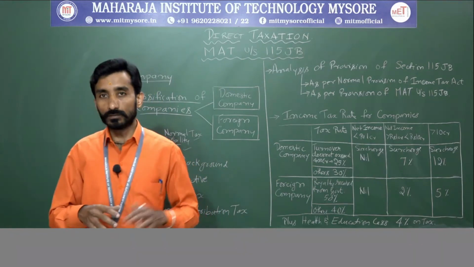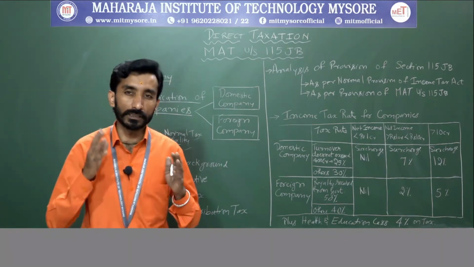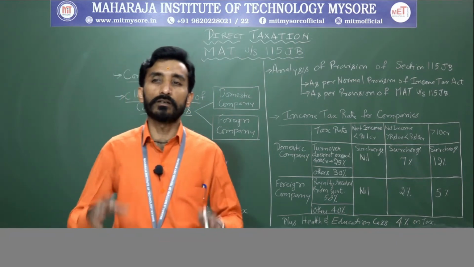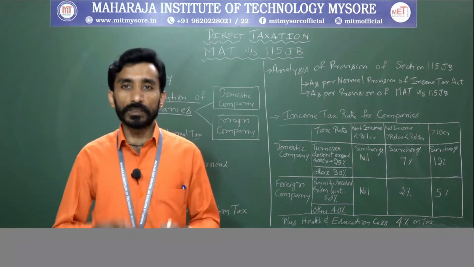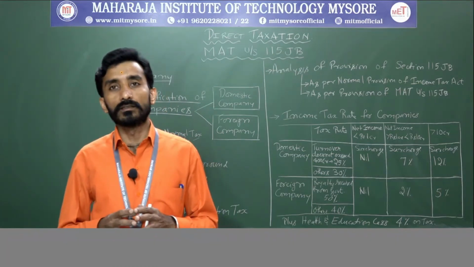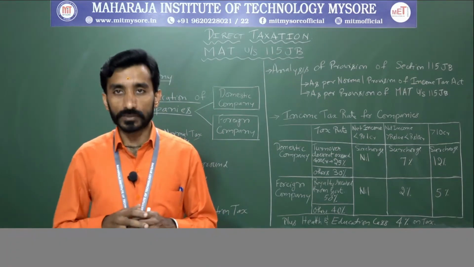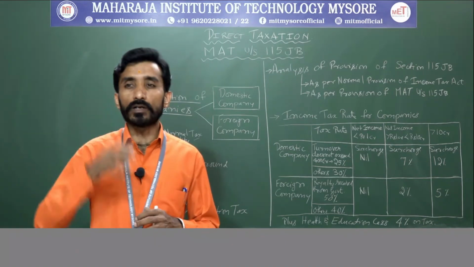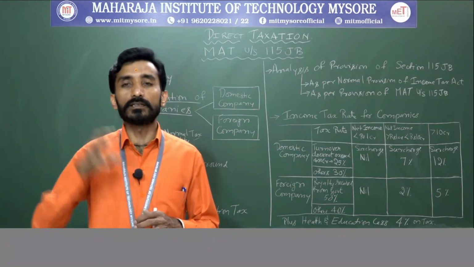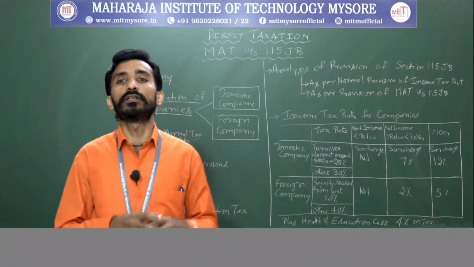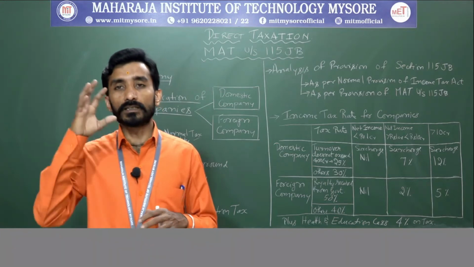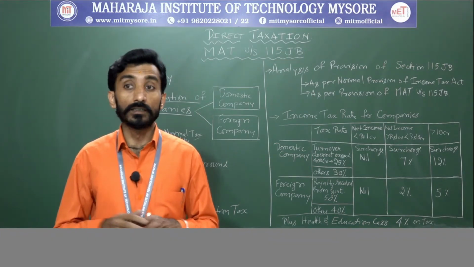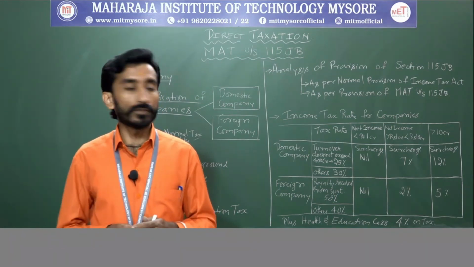So, analysis of provisions of section 115 JB means here we will be computing income as well as tax liability based on two sets of provisions. Whichever gives the higher income tax liability will become the tax payable for the corporate entity. So, what are the two sets of provisions?